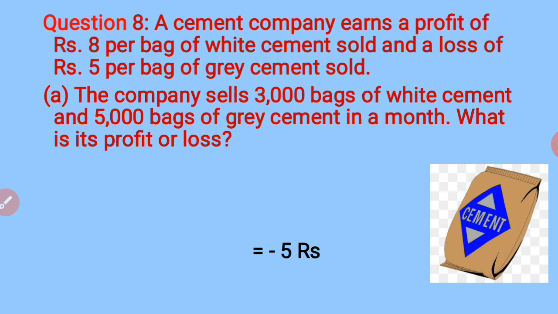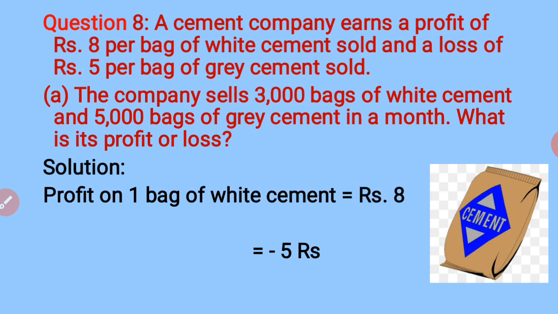Now, the first condition, that is sub-question A: the company sells 3,000 bags of white cement and 5,000 bags of grey cement in a month. What is its profit or loss after selling all the bags of both white and grey cement? We have to tell whether there is a profit for the company or there is overall loss. Now children, let us calculate for both of them separately.